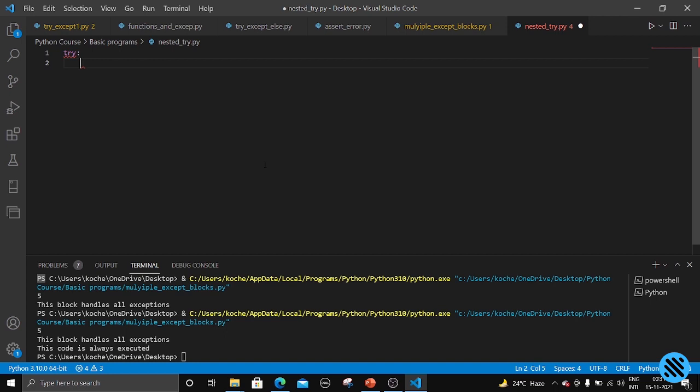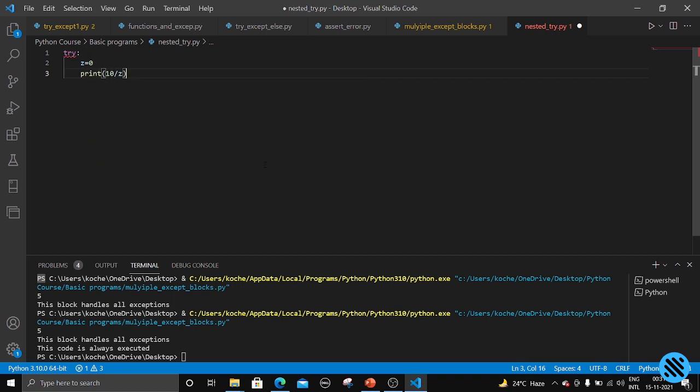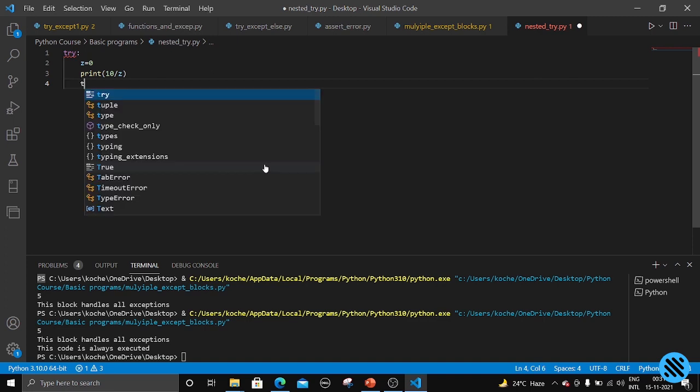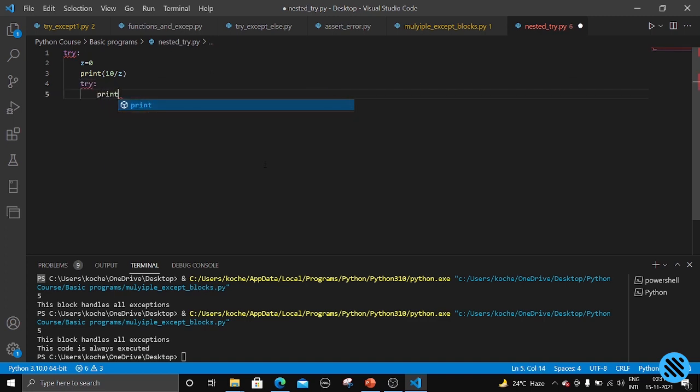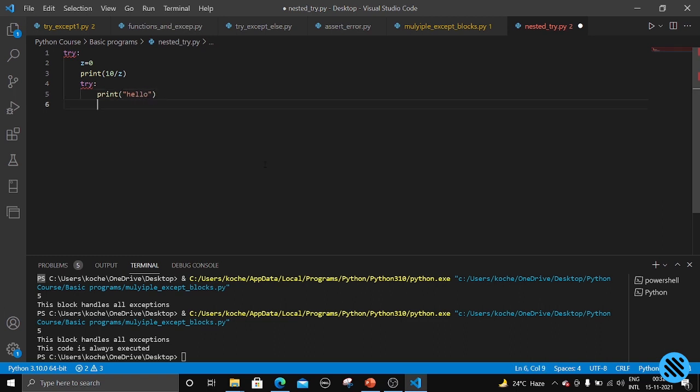Try, let's take z equal to 0, print 10/z, and after that let us try to print hello, and we need to put an except block for this one.